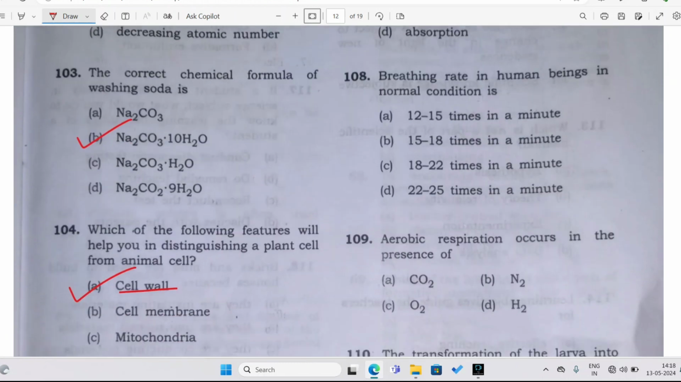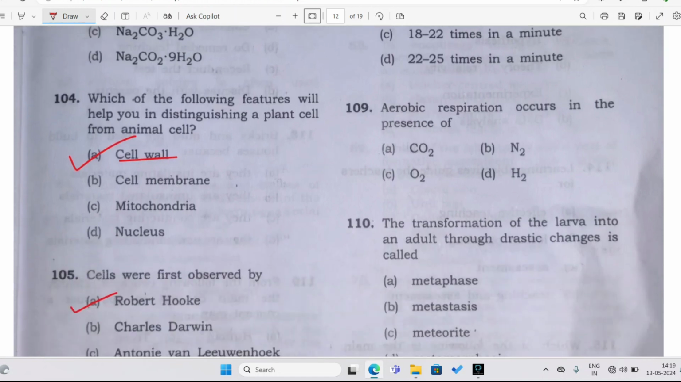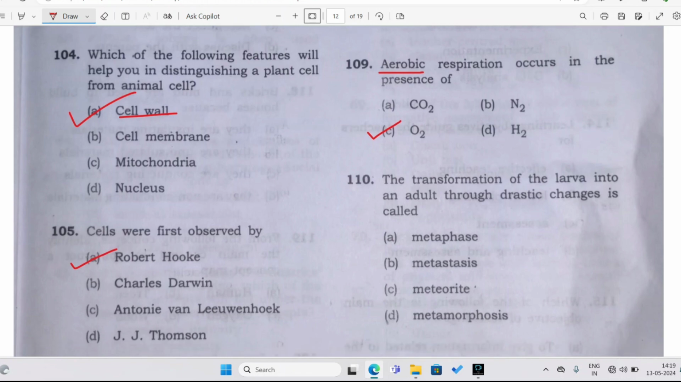Now, breathing rate in human beings in normal conditions is what, according to you? The breathing rate in a normal human is which one? 12 to 15 times in a minute, 15 to 18 times in a minute, 18 to 20 times in a minute, or 22 to 25 times in a minute. So the answer is option B, that is 15 to 18 times in a minute, right? Now, aerobic respiration occurs in, see, whenever you hear the word aerobic, you understand it has something to do with oxygen. And whenever you hear the word anaerobic, it means in the absence of oxygen.